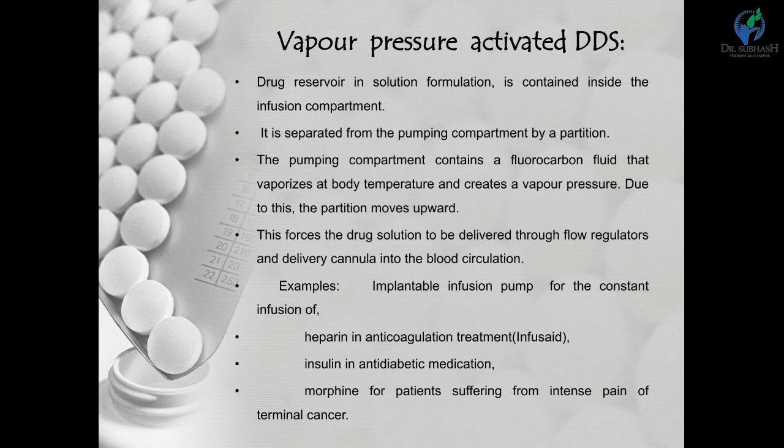The examples are the implantable infusion pump, insulin in the antidiabetic treatments, heparin in anticoagulation treatments, and morphine for intense pain. So like that, there are examples for vapor pressure activated drug release systems.